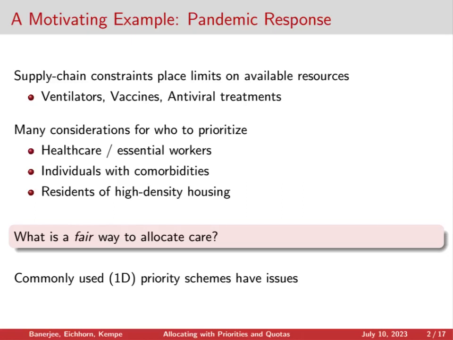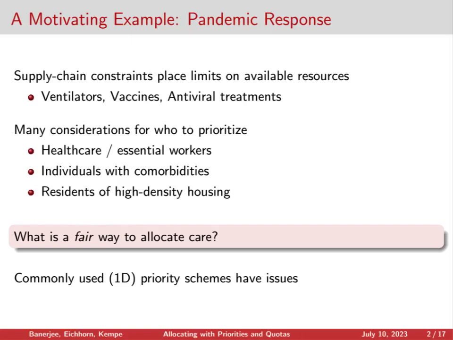One idea was to prioritize people based on occupation, first giving units to healthcare and other essential workers. Another thought would be to prioritize individuals with comorbidities who may be more likely to contract severe cases of the disease. And another thought would be to prioritize people based on where they live, giving the first units to residents of high density housing, where spreading of the disease may be more common.